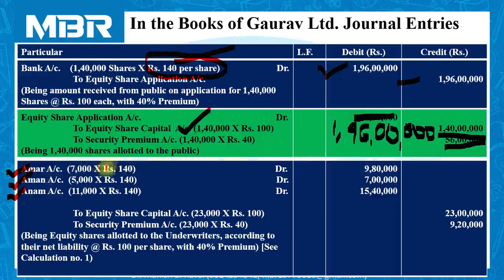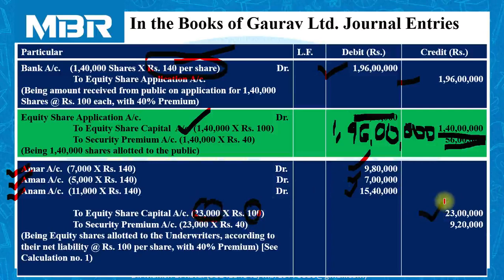So 7,000 shares multiplied by 140, so 9,80,000 rupees receivable from Amar. 5,000 shares multiplied by 140 per share, 7 lakhs rupees receivable from Aman. And 11,000 shares multiplied by 140 is equal to 15 lakhs 40,000 receivable from Anam. Total number of equity shares purchased by all three underwriters altogether, 23,000 multiplied by face value of the share 100.